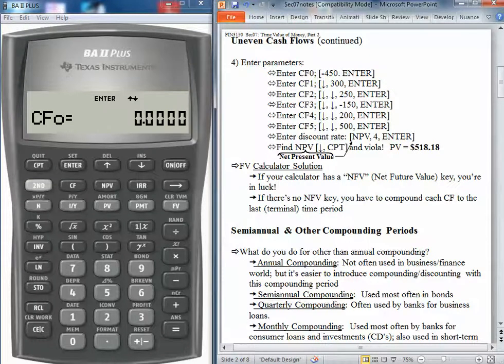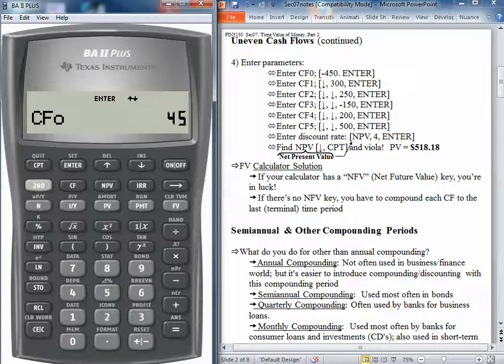Now we can enter the values. The first value that's asked for is cash flow at time period 0. So we have a $450 cash flow, negative. We need to remember to hit enter to put that into the registry. Then we hit the down arrow key one time to get to cash flow at time period 1. $300 is that cash flow.